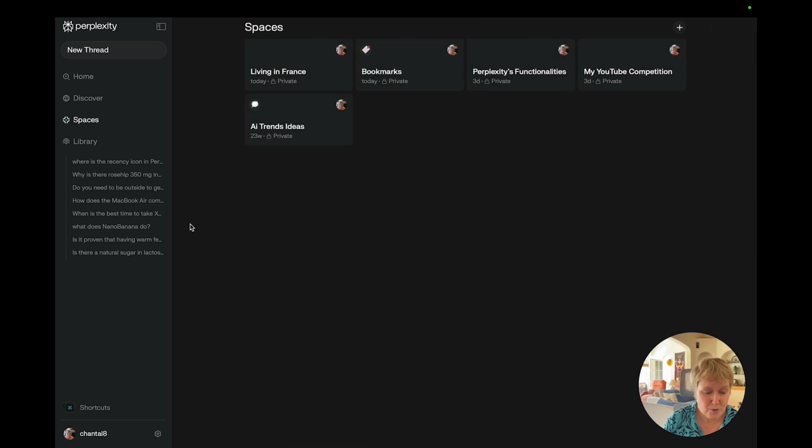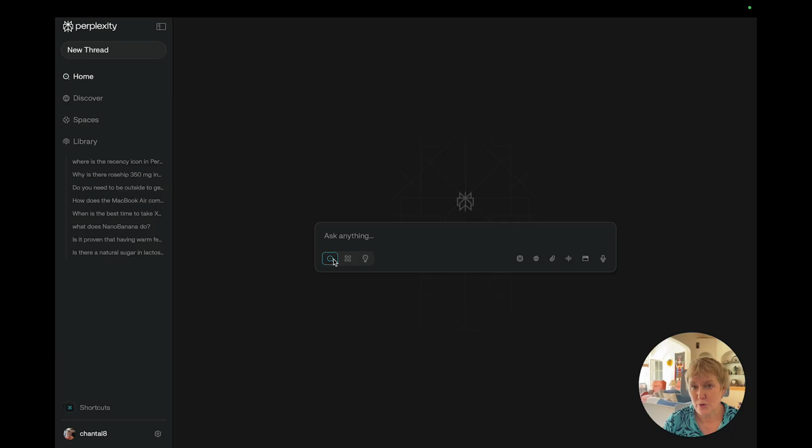Now, for the pro plan, you can decide if you want a regular search or a pro search, and instead of having 3 a day, you have unlimited pro searches. You have no limits for the uploads here to attach files. In free, of course, it's 3 of them. You have deep research that is really, really interesting if you want to go more in depth and you want to have more details. You can also generate images, which I can't do in the free plan.